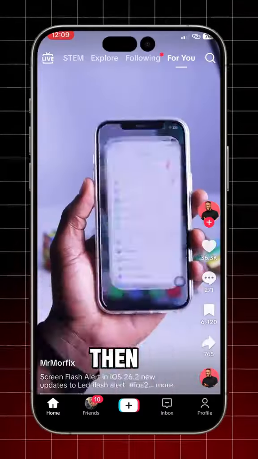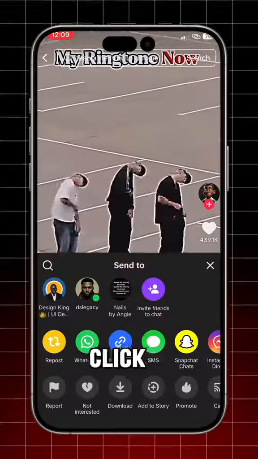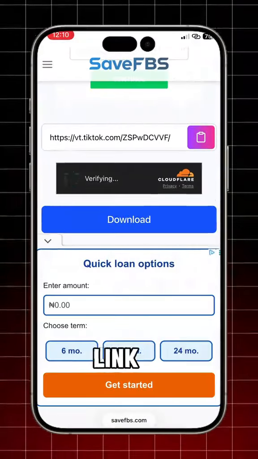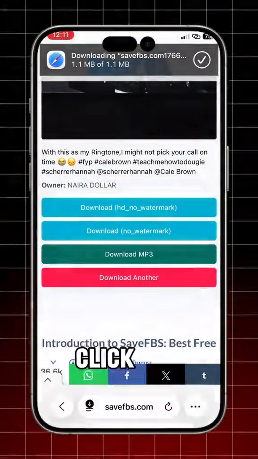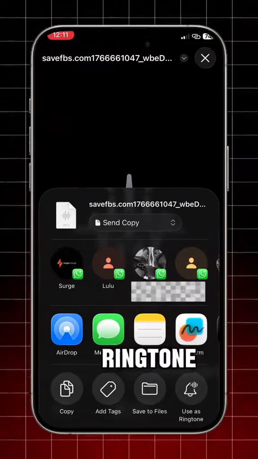Open TikTok, then go to the search bar and search ringtones. Click on anyone you want. Click on share, copy the link, go to savefbs.com, paste the link, click on download, click on download MP3, go to downloads, click on the audio you just downloaded, click on share, click on set as a ringtone, and that's it.